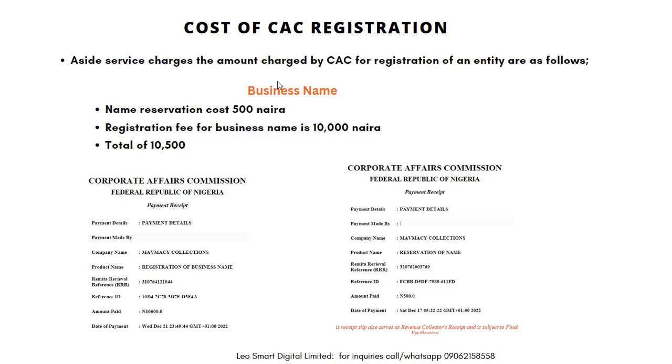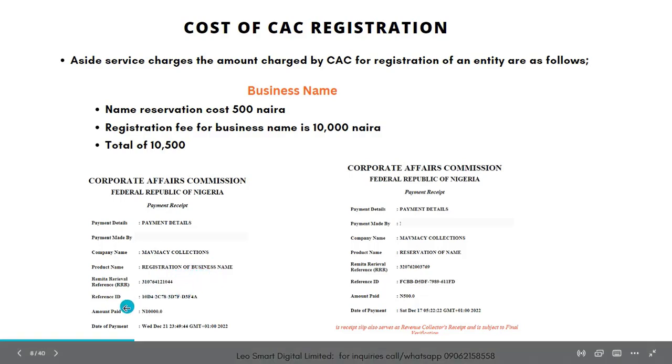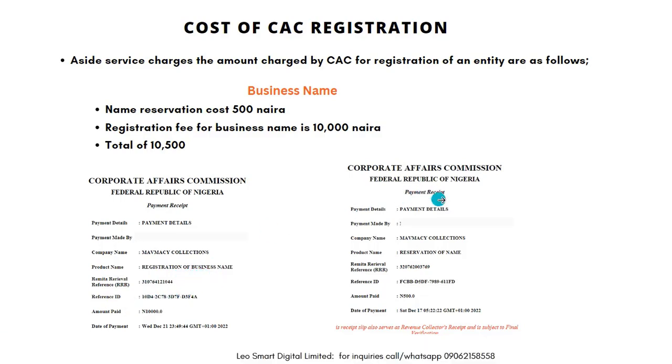Aside the service charges, the amount charged by CAC for registration of an entity is as follows. Now when it comes to business name, the name reservation costs 500 naira. Then the registration fee for business name is 10,000 naira. Total cost is 10,500 naira. And this is an example. This is the payment receipt: registration of business name 10,000. Then this is the reservation, 500 naira.